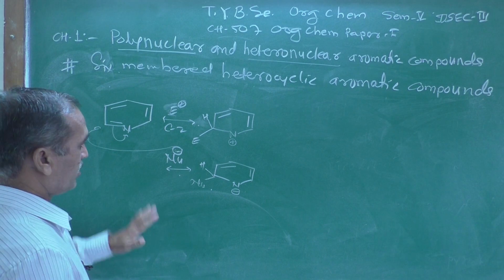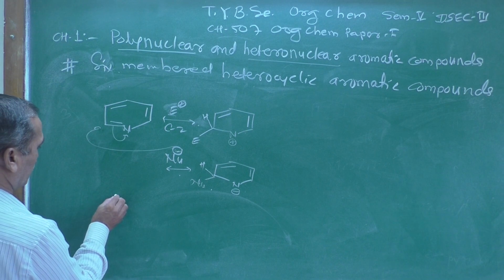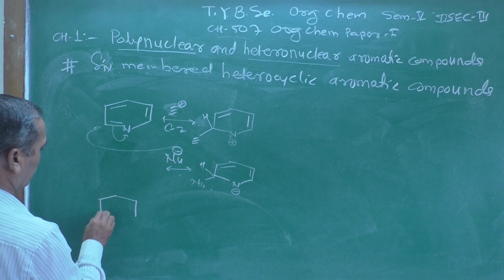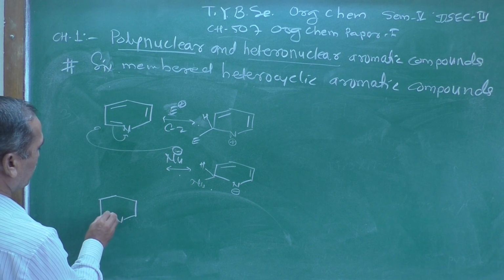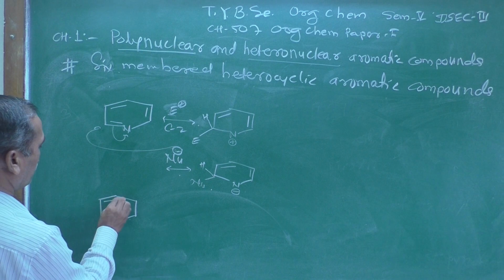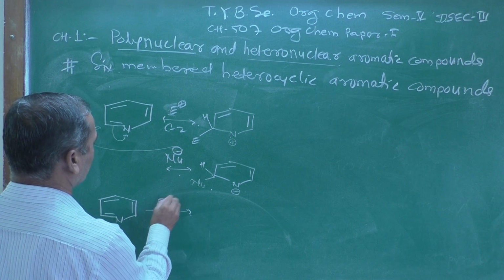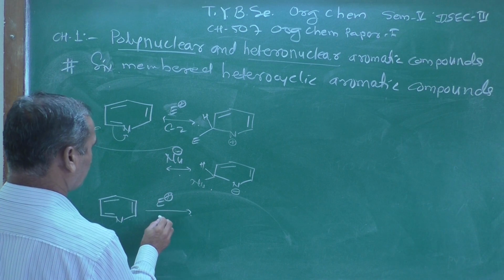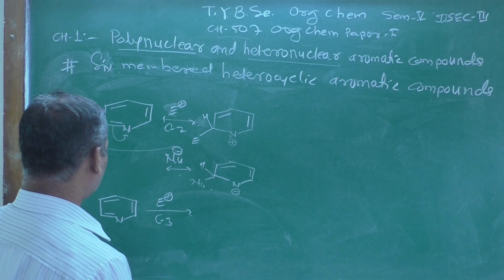But here just remember, when the electrophile attacks, let me give another possibility. This is pyridine. Now I am putting one double bond here and another double bond here, and now I am going to attach the electrophile at the C3 position.